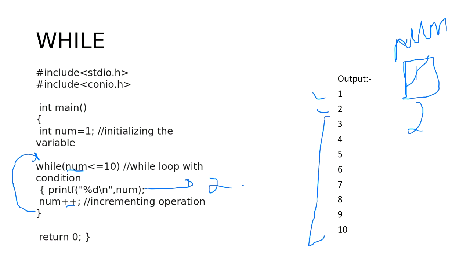After 10, what will happen? The value will be 11. When this value is 11, this condition will become false. And if this condition becomes false, it means we will break from the loop. The whole circle will break and we go to return 0. Is that clear with you? Is the while loop clear to you?